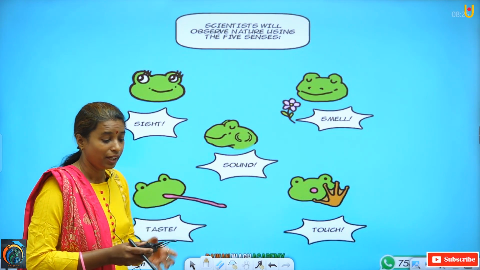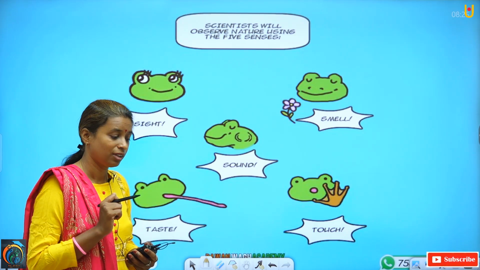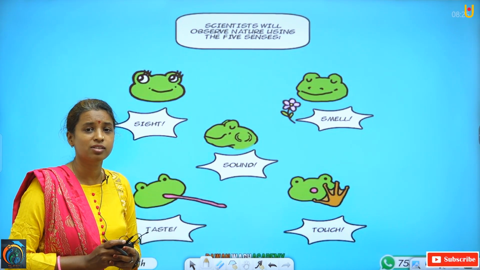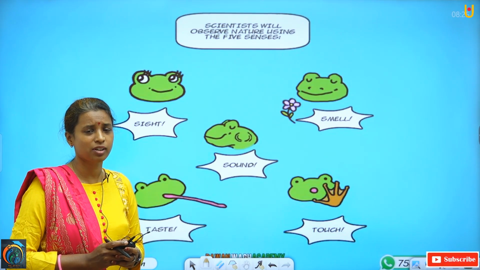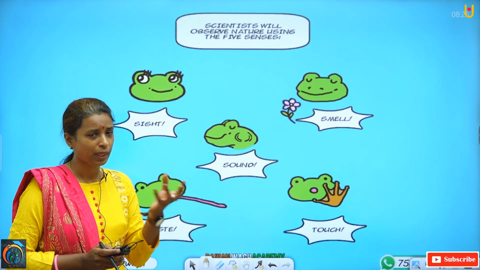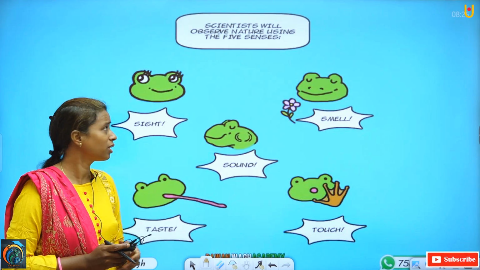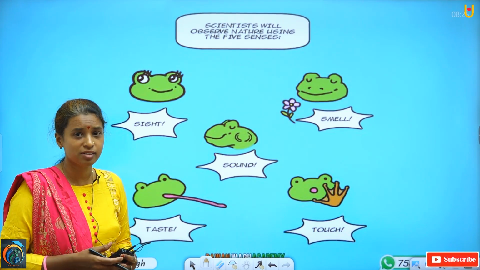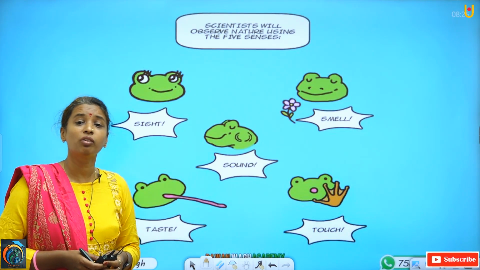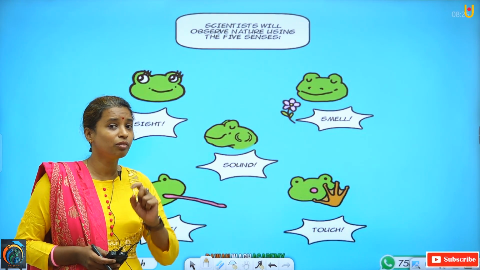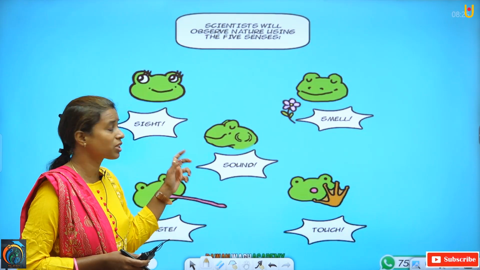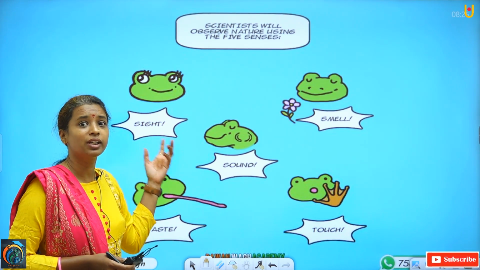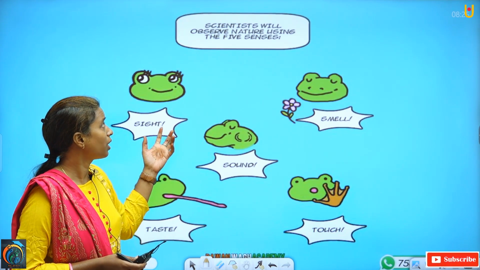Now, when we are going to study life sciences, biology is related to life science only. Bio means living, logy means to study. That means we are going to study living things, life sciences. Biology is a part of life science. Whenever we are going to study this life sciences part, we have to go through some things.